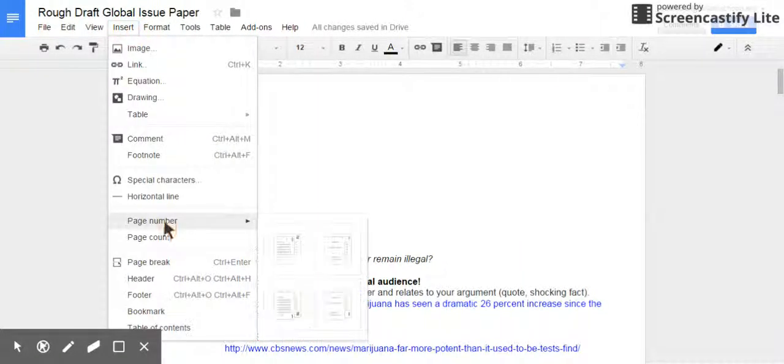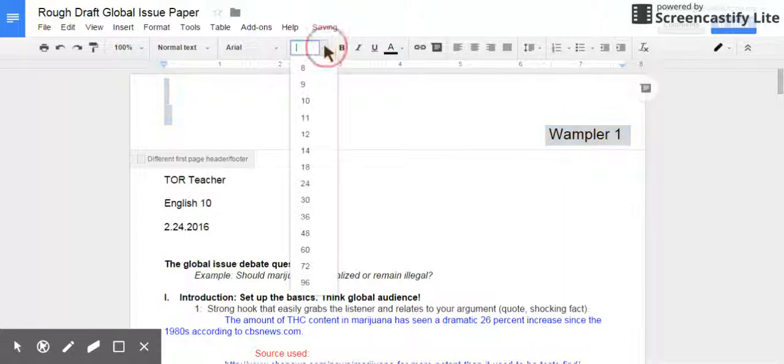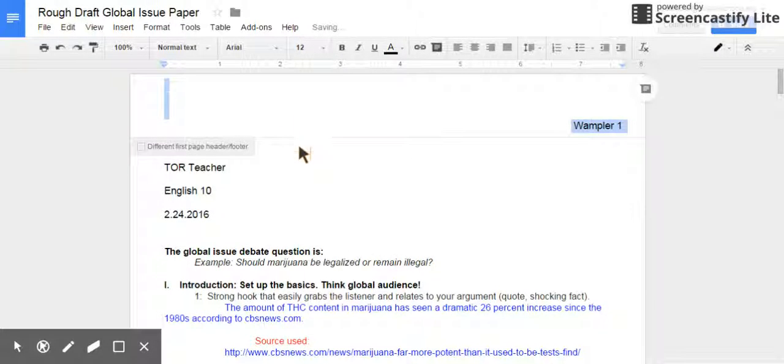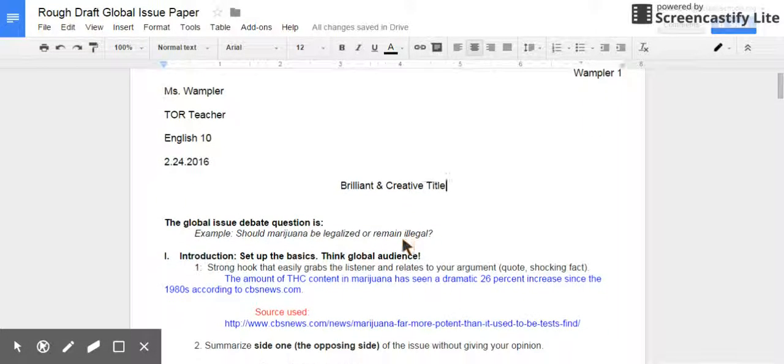And I know we're going to need page numbers. And this is another space where we're going to have to make it 12 font. And I'm not really sure what I'm going to name my title yet. So right now, I'm going to title my paper. So right now I'm just going to put brilliant and creative title. And hopefully that kind of sparks my interest later.